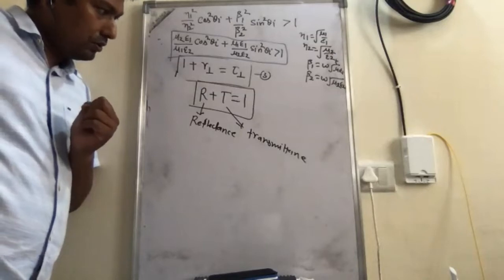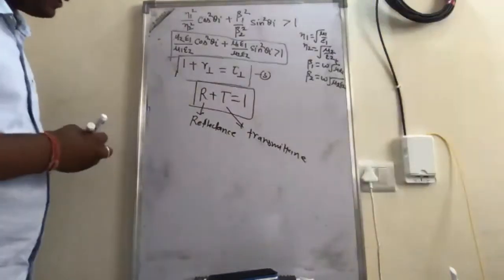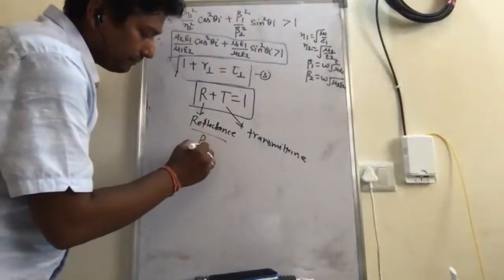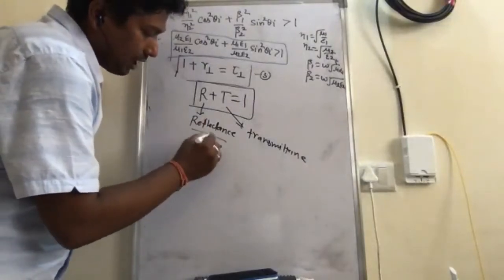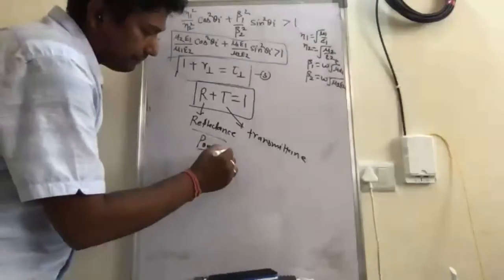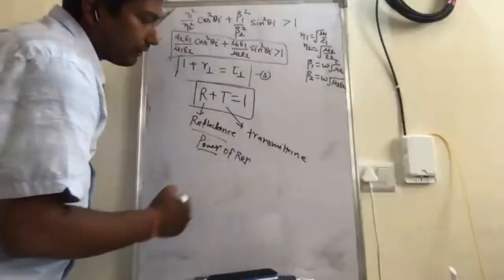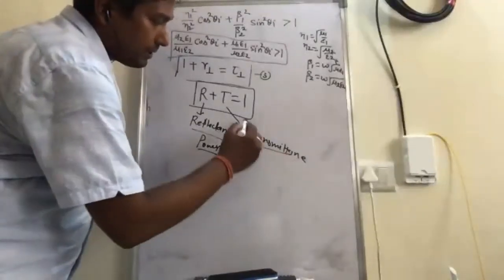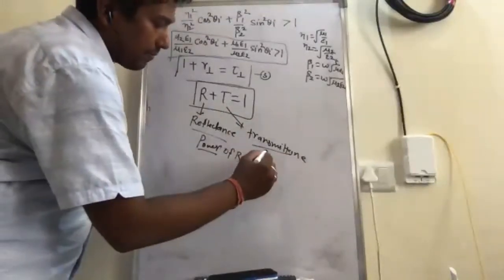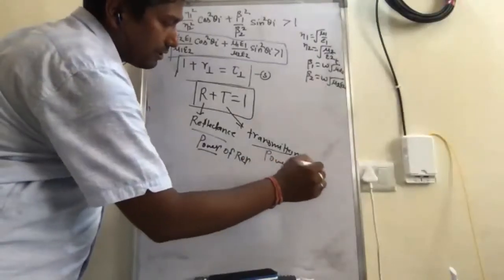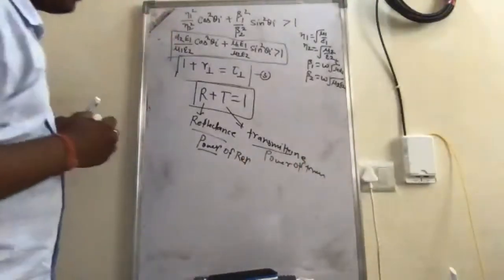Since you don't have any idea, let's see that basically the reflectance means the power of the reflected light. Okay, power of the reflected light. Transmittance, capital T, basically represents the power of the transmitted field.